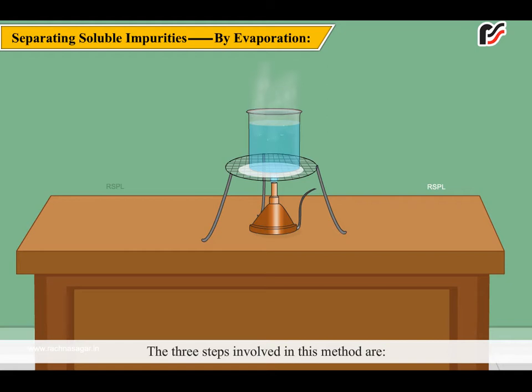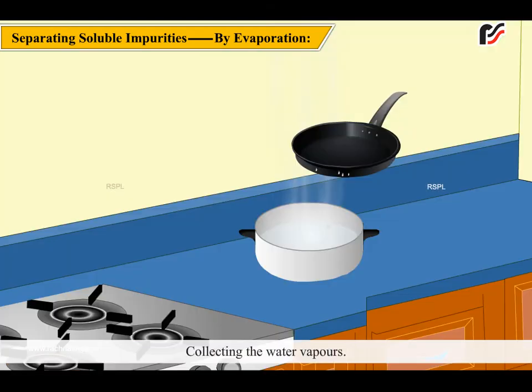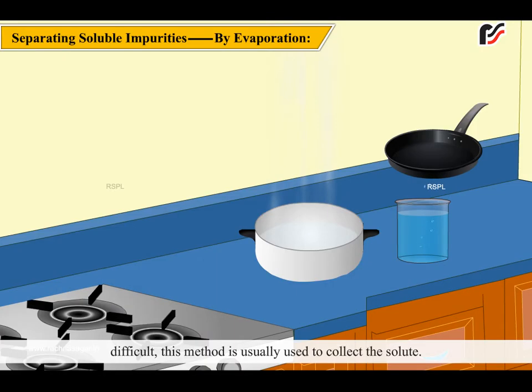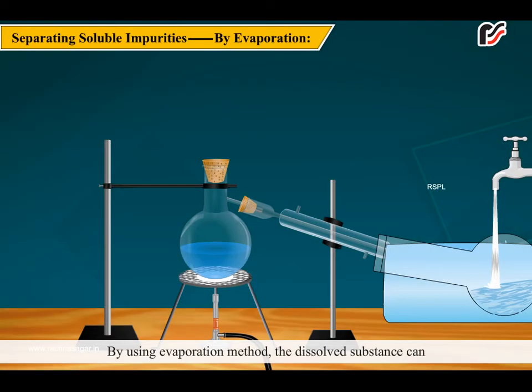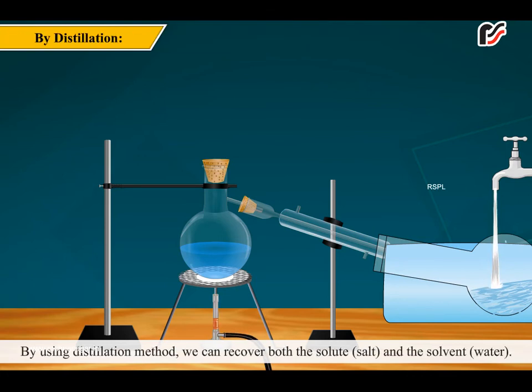The 3 steps involved in this method are heating impure salt water, collecting the water vapors, and by cooling the vapors, we get clean water. As collecting the vapors is very difficult, this method is usually used to collect the solute. By using evaporation method, the dissolved substance can be recovered from the solvent. Water is lost. By using distillation method, we can recover both the solute, salt, and the solvent, water.